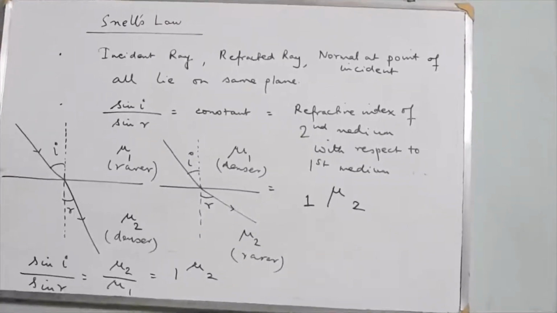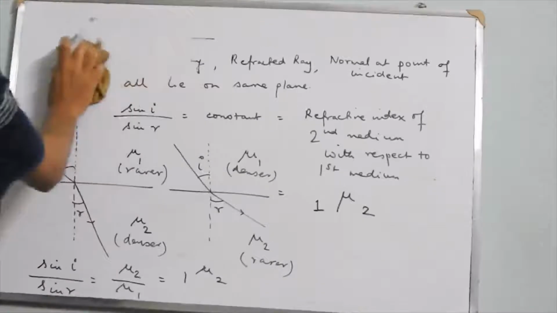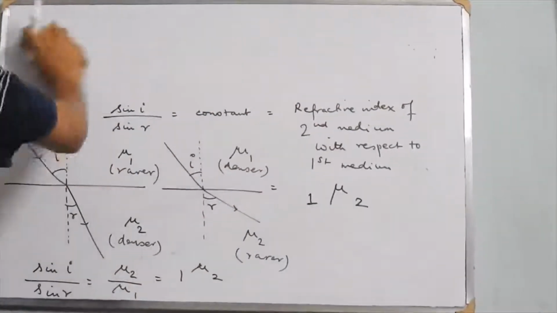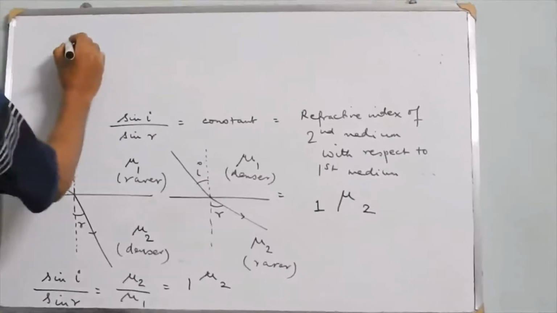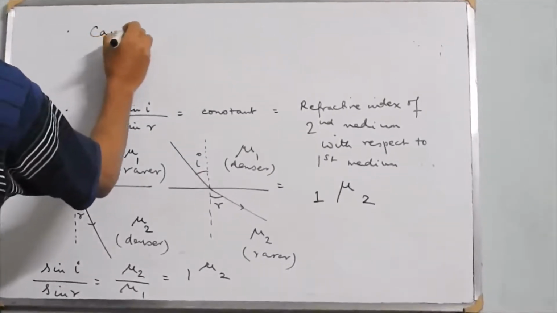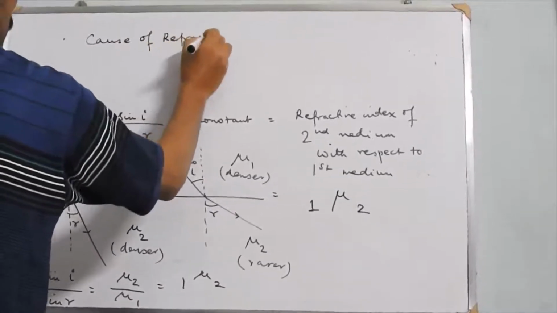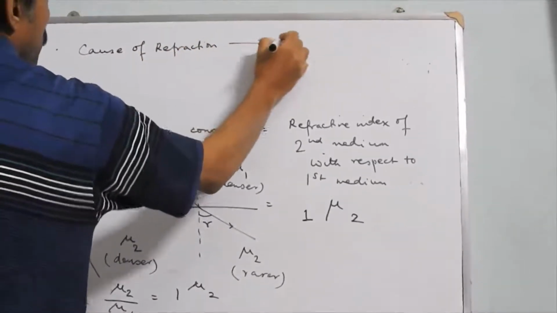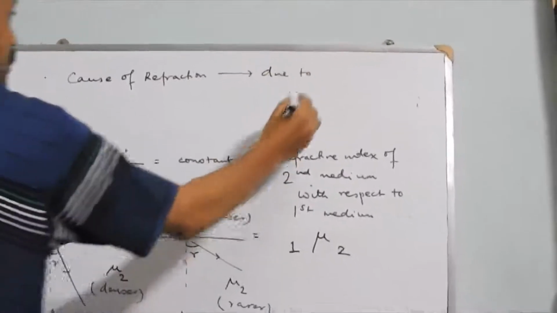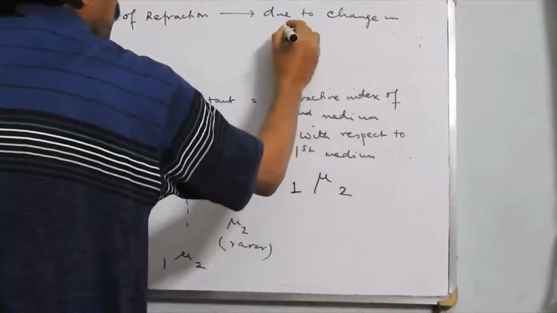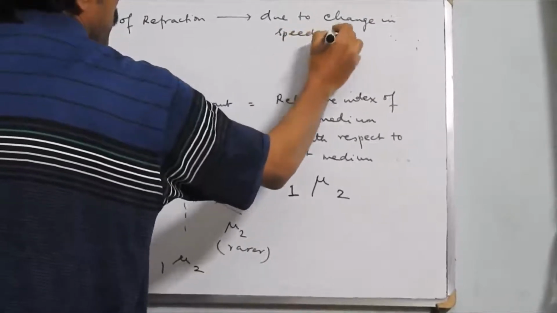Refraction occurs due to change in speed of light when it moves from one medium to another.